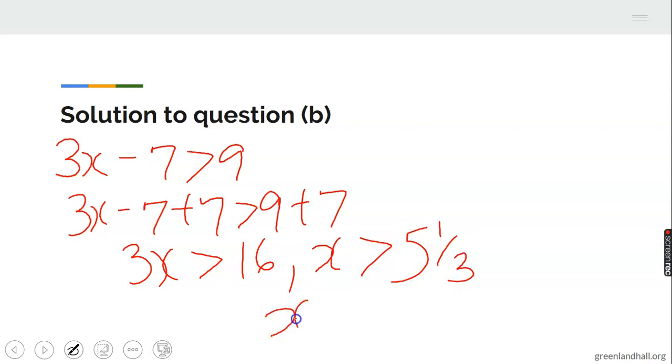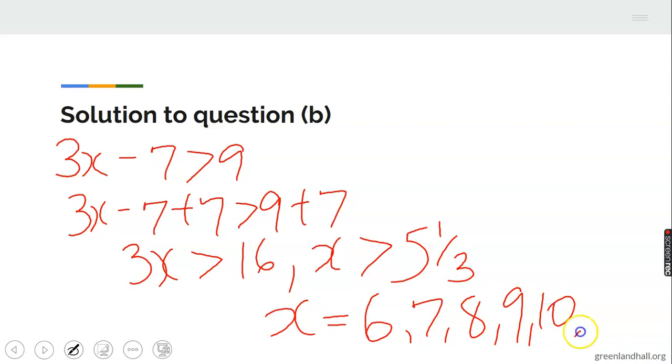Now what are the possible values of x? If x is greater than 5 whole number 1 over 3, numbers will start from 6, because 6 is greater than that. 7, 8, 9, 10, and so on like that.